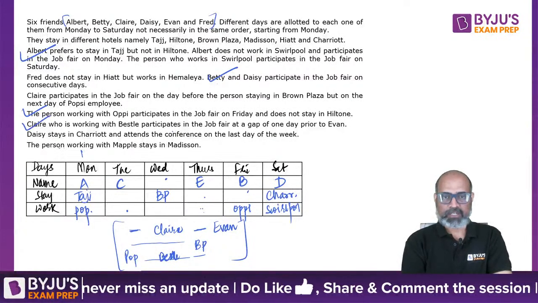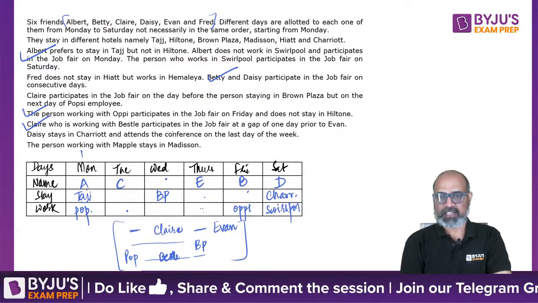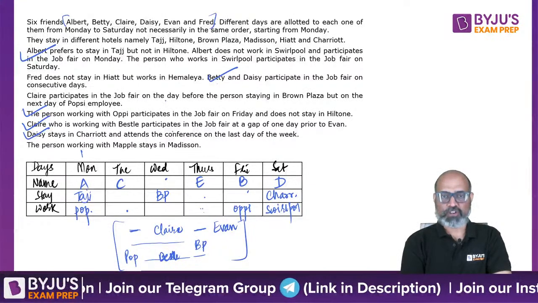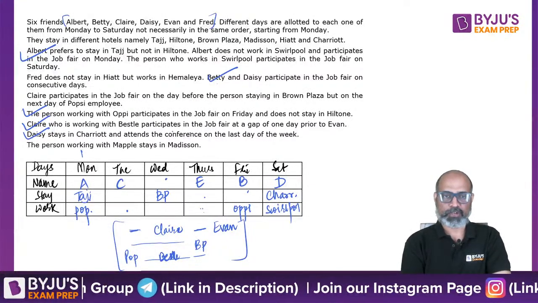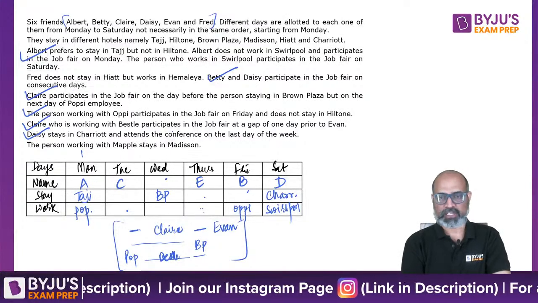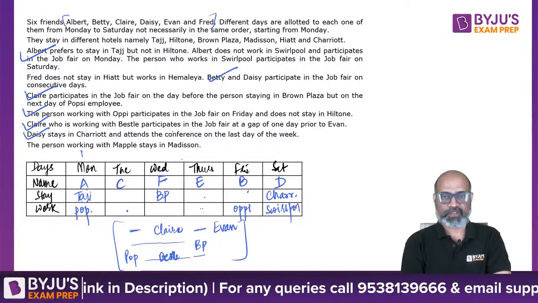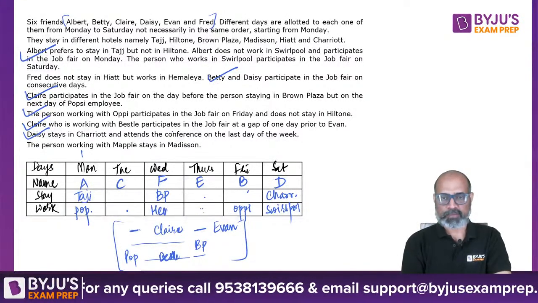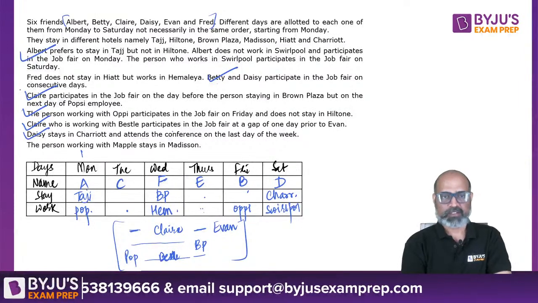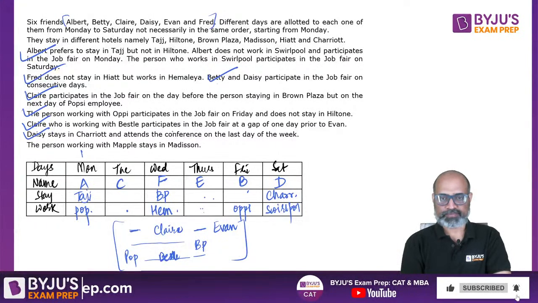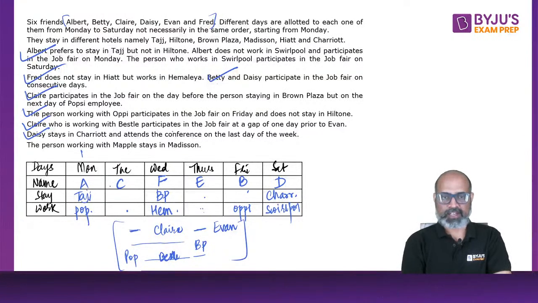Right? Okay. Daisy stays in Chariot and attends the conference on the last day of the week. This is also done. Claire participates in the job fair on the day before the person staying in Brown Plaza, but next day of Popsy. This will also work. Fred does not stay in Hayat, so this is F. But works in Himalaya, so this is Himalaya. This is done. What is left? Claire is working with Basil.